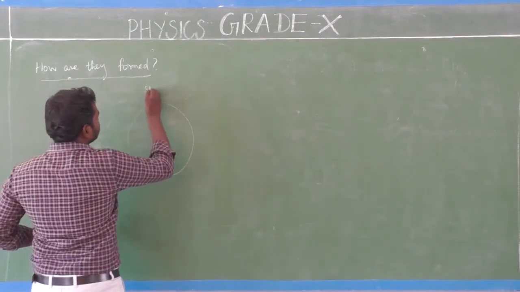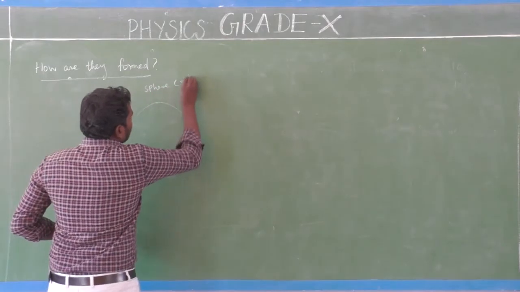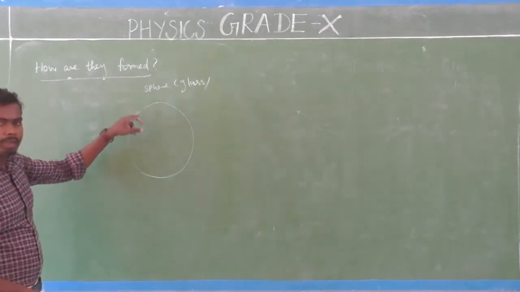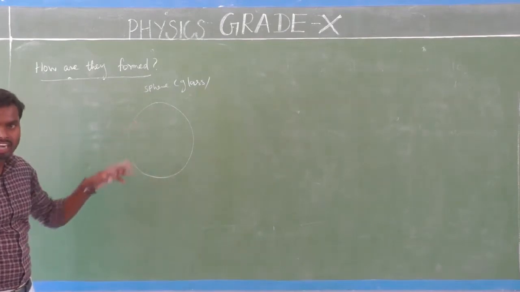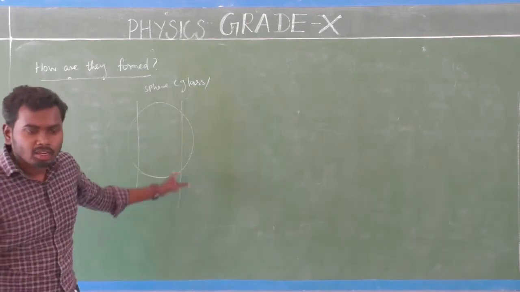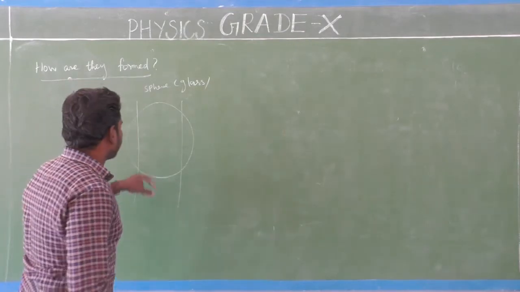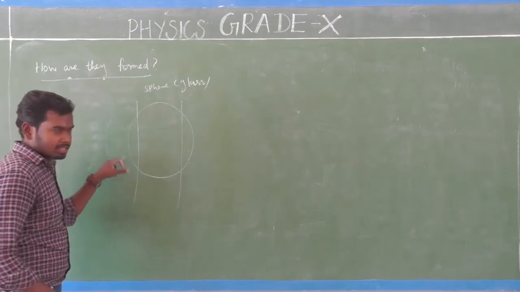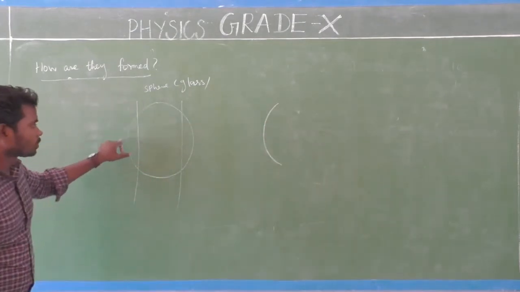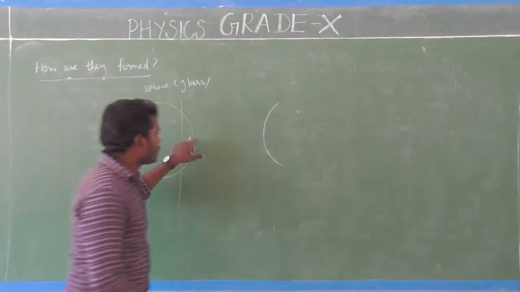If we cut the sphere into two pieces at the boundary, we can get two pieces like this. Take this part and take that part.